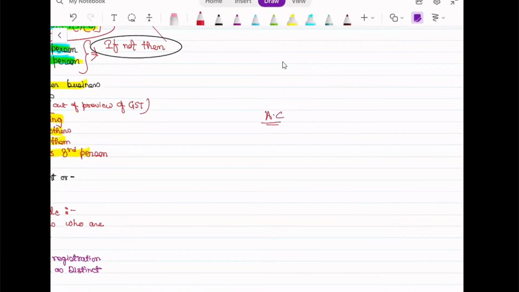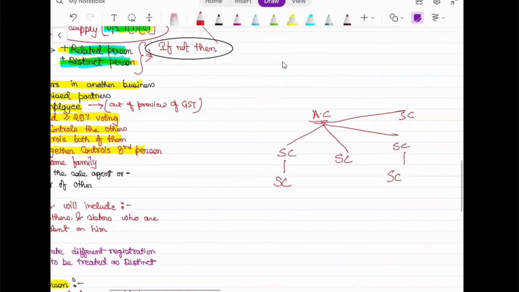Suppose a holding company has 4 subsidiary companies, and suppose this subsidiary has its own subsidiary, and that subsidiary holds some other subsidiary. What they are saying is that the holding company has 20 or 25% or more voting power in all the companies. So this and this and this, they are all related.